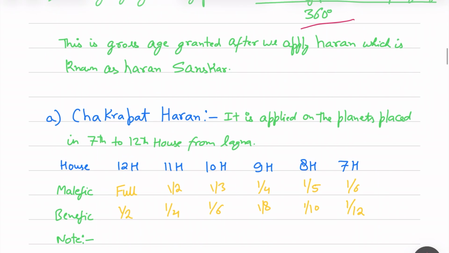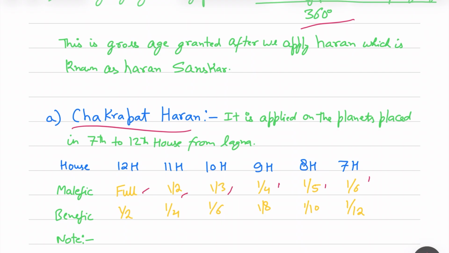The first Haran is Chakrapath Haran, and it is only applied to the planets which are in the visible half. Visible half means from the 7th house till the 12th house. Haran needs to be applied: if it is a malefic planet placed in the 12th house, then the full age will be reduced to 0. If it is in the 11th house, half will be reduced. In the 10th house, one third. In the ninth house, one fourth. In the eighth house, one fifth. And in the seventh house, one sixth.